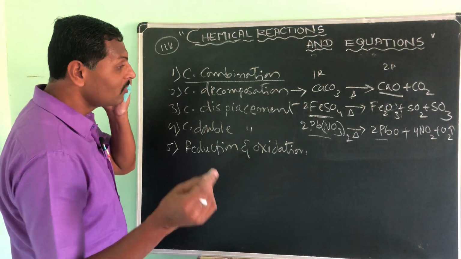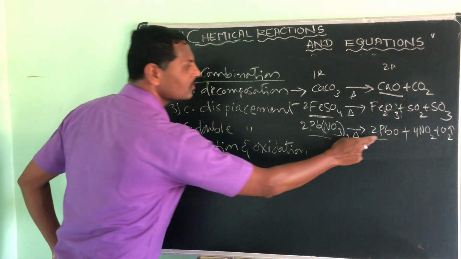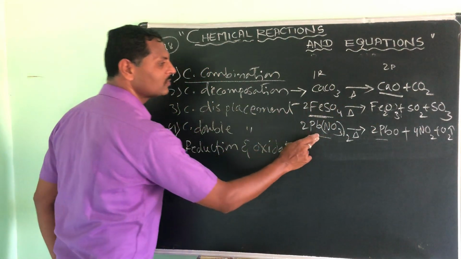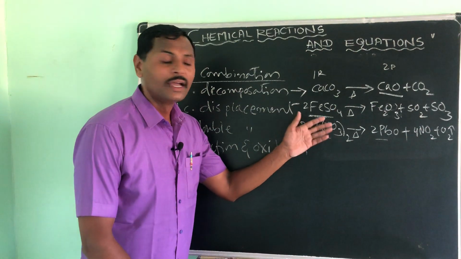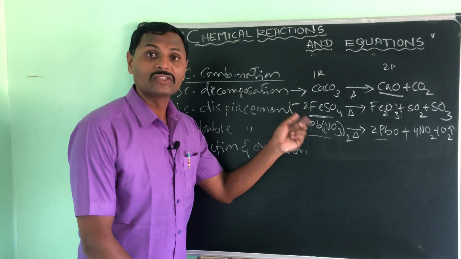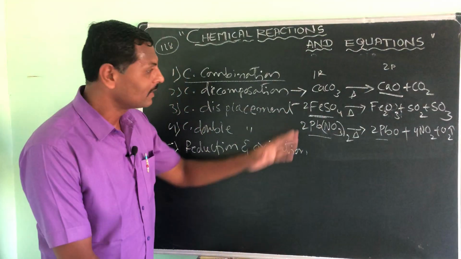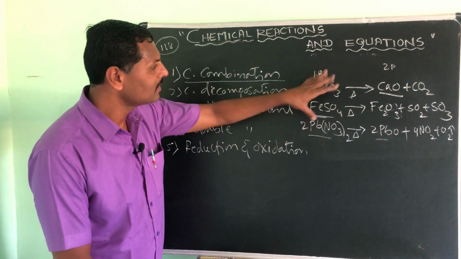You might have seen lead color, it is grayish or silver. So many times it was asked, ferrous sulfate is a green vitriol. FeSO4.7H2O is a green vitriol. It is a crystalline salt.